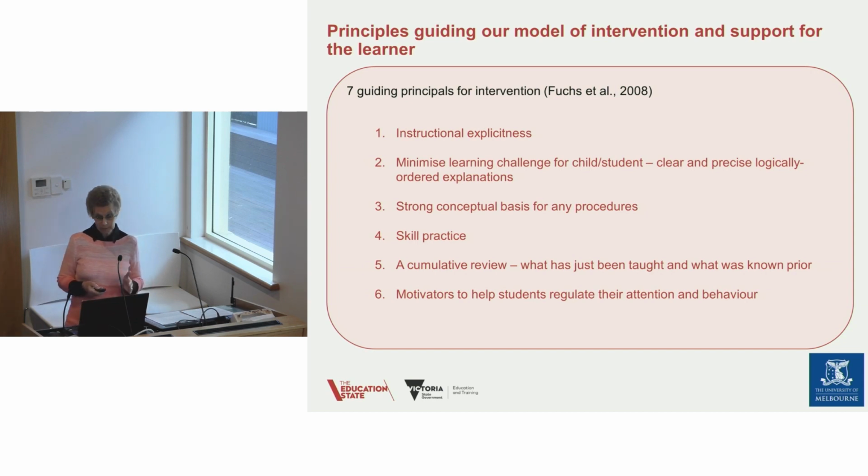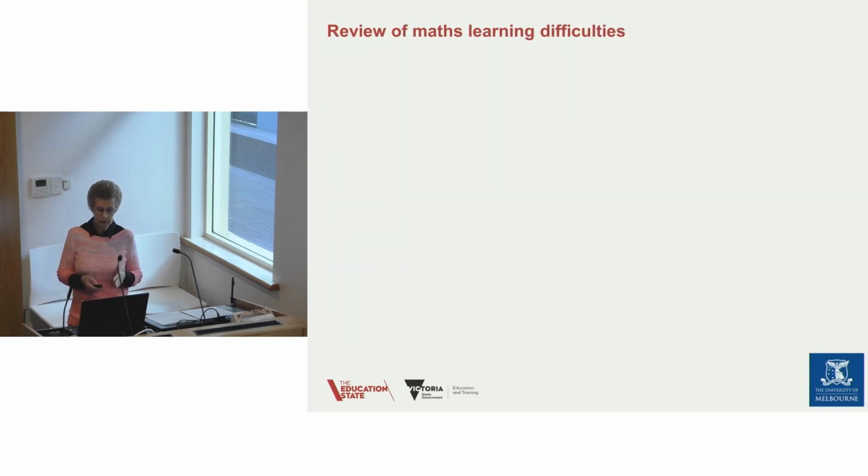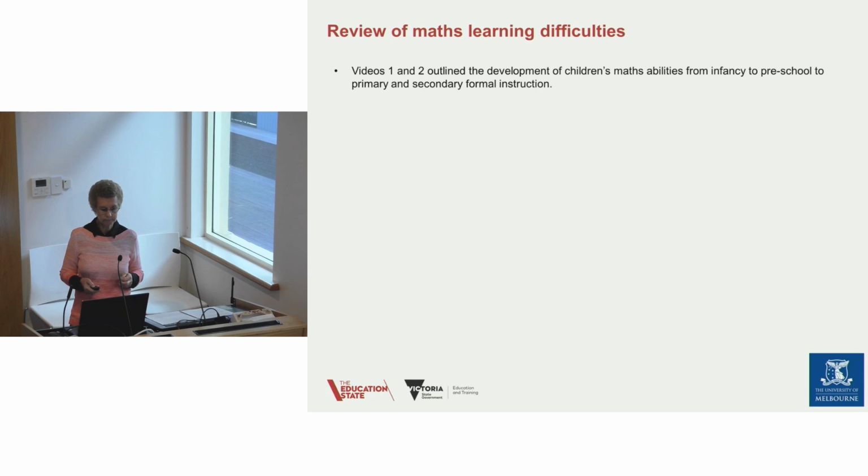We're going to need some motivators to help students regulate attention and behavior, because often students, by the time we get into these intervention strategies, we find that they have been turned off maths altogether. Partly they're anxious about it, partly they just find it too difficult. So it's important that we motivate them and make it fun for them so that they do succeed. And that's an aspect of this success for everyone type of approach. We also need to monitor progress continuously. We need to know that the student is progressing, and if they aren't, we need to go back to see what it is that we need to intervene over.